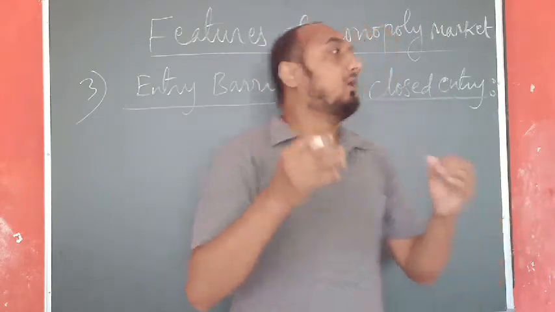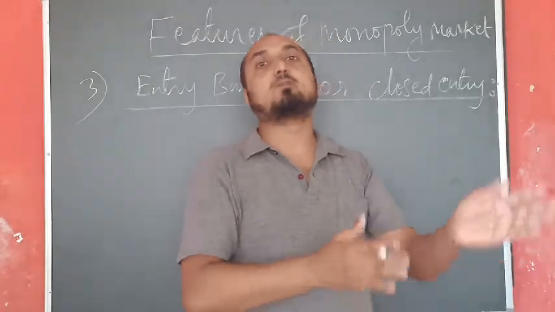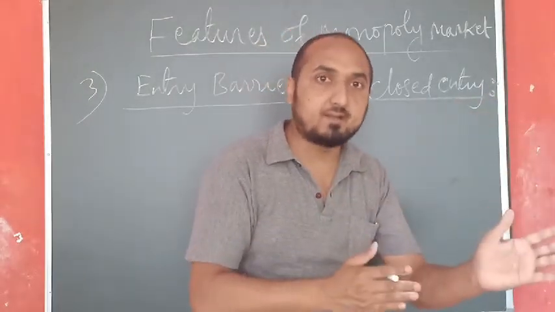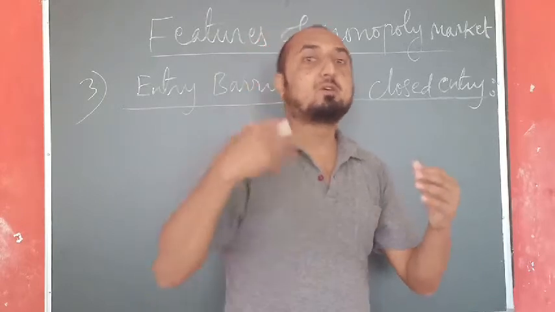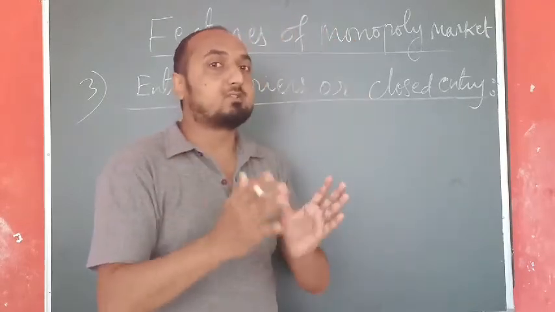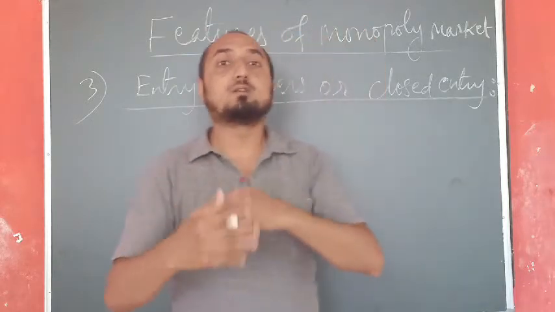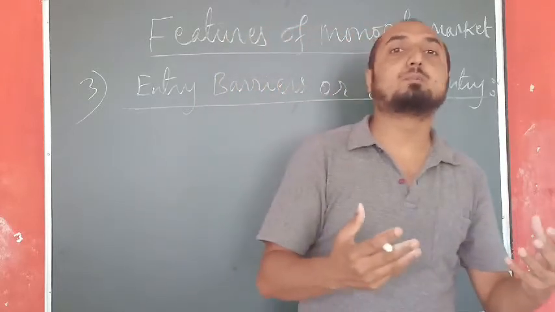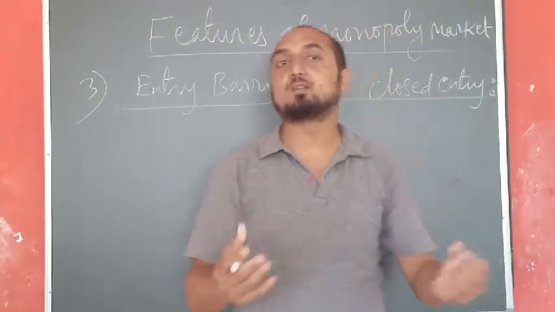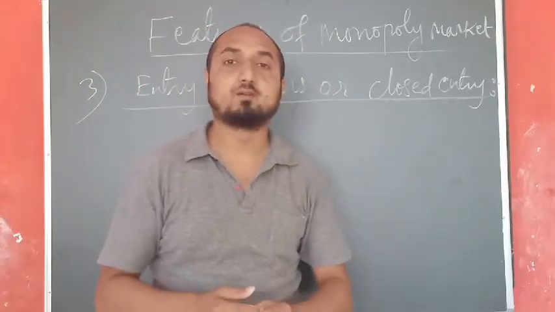So here there are restrictions, and those restrictions may be in the form of patent rights, copyrights, government laws, licensing policies, and because of that the competition becomes tougher, and new firms are not allowed to enter and easily start similar types of business and supply that product in the market. So that is the case of this closed entry.